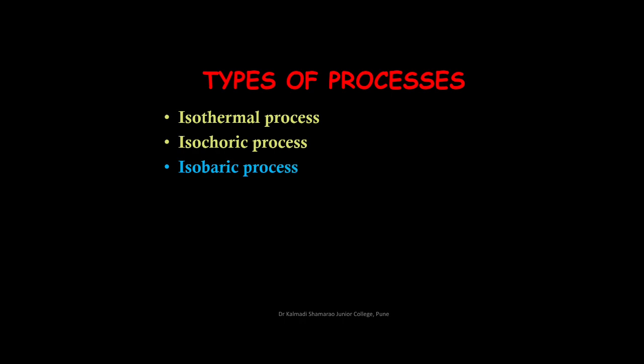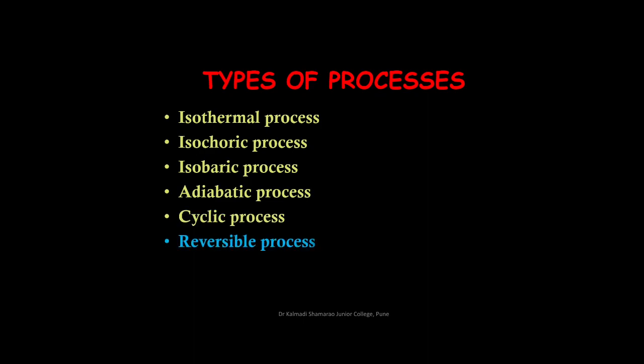The pathway or operation followed while going from one state to another state is called a process. The different types of processes that are common in the study of thermodynamics are isothermal process, isochoric process, isobaric process, adiabatic process, cyclic process, and reversible process. Now, let us see all these processes in detail. Firstly, we have the isothermal process.